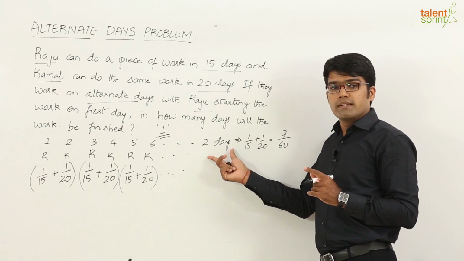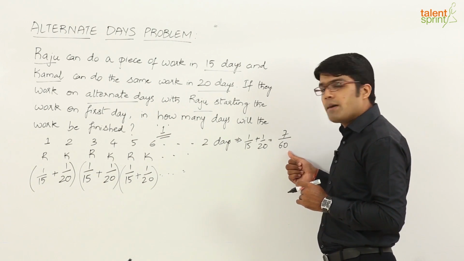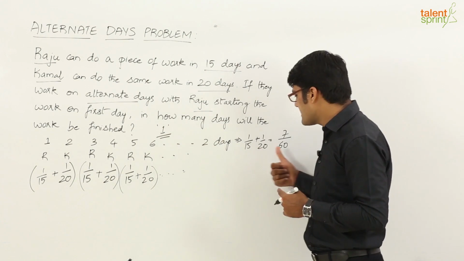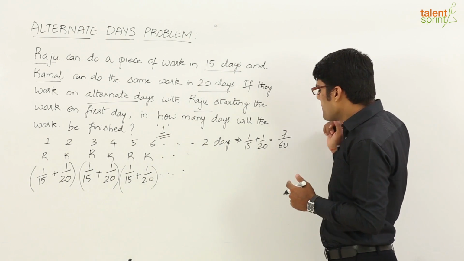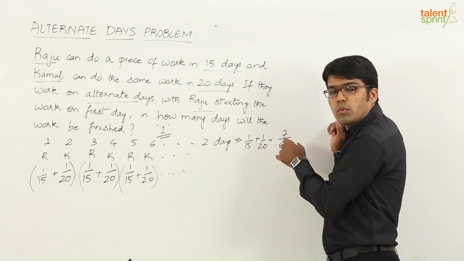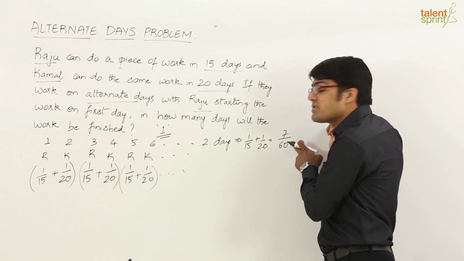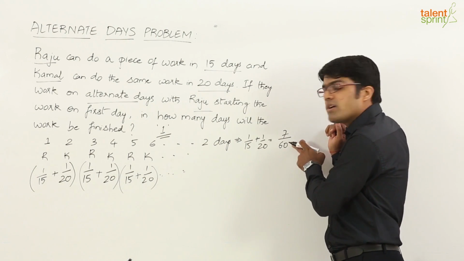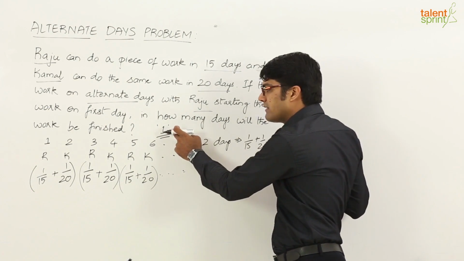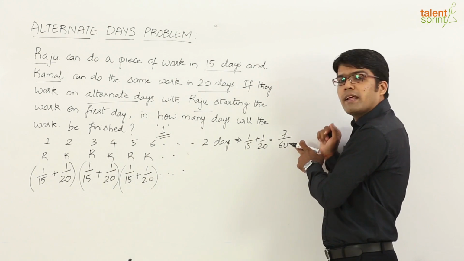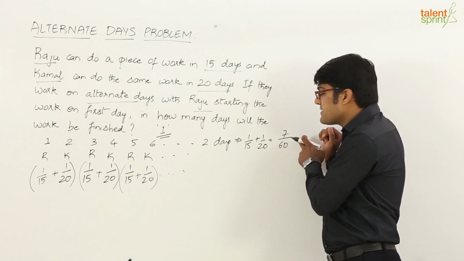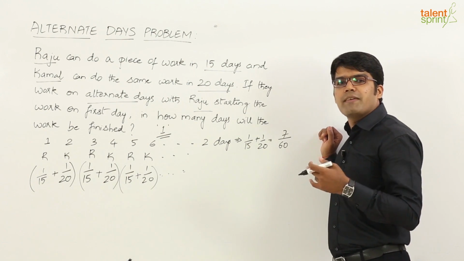Now, all we need to do here is try to multiply this amount of work and arrive at 1 unit, equal to 1. This is 7 by 60 of the work. Now, try to multiply this side of the equation with a value such that you come as close as possible to 60, because here we have got 7 by 60. When this becomes 60 by 60, it is equal to 1. Alright. So, let us see what can be done here. Now, we cannot multiply anything with 7 such that it gives us 60, right. What are the multiples of 7?